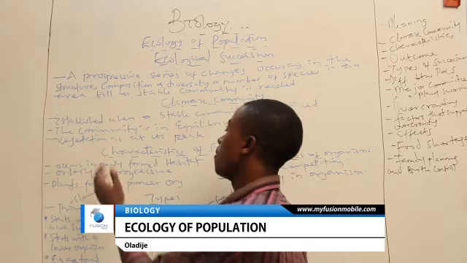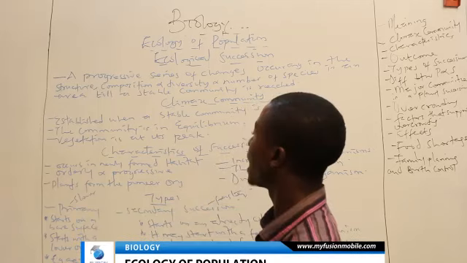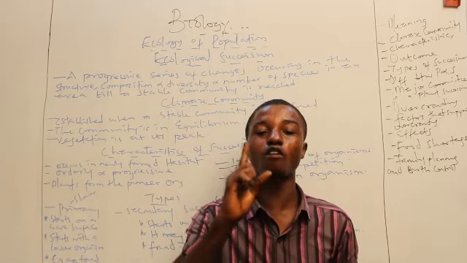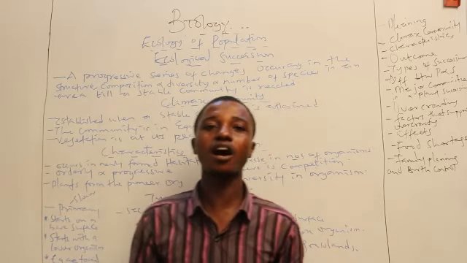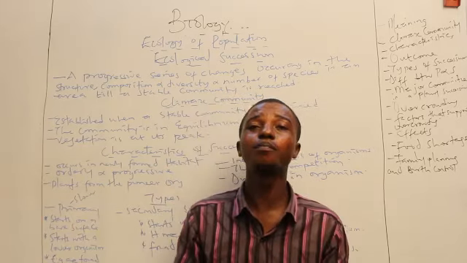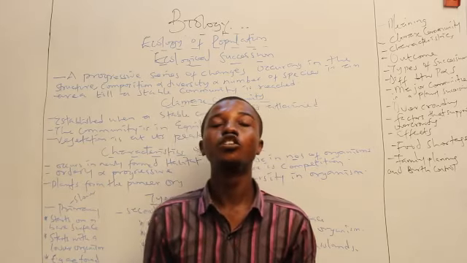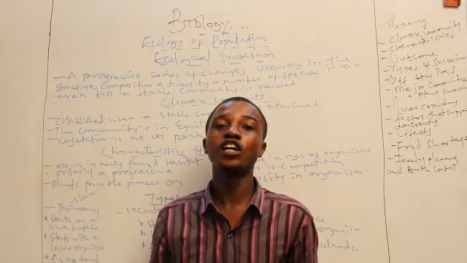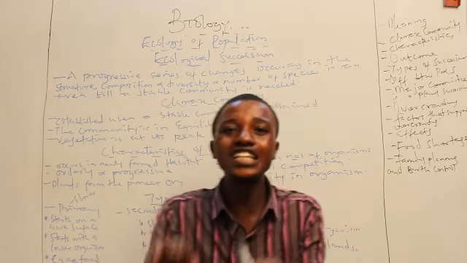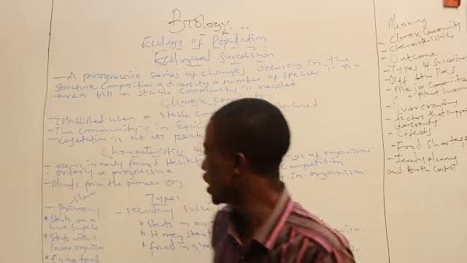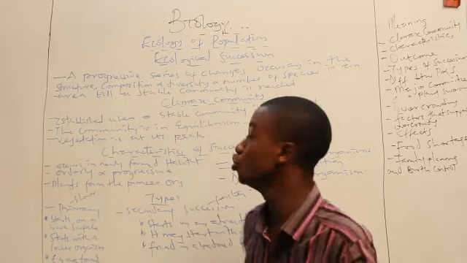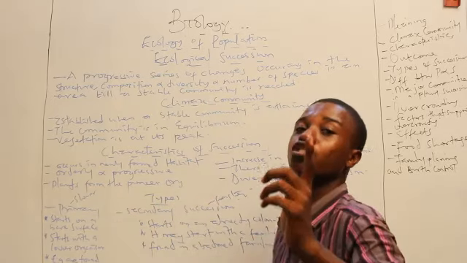Now, plants also form the pioneer organisms. What do I mean by pioneer organisms? The word pioneer talks about first of its kind. Pioneer organisms are organisms that are the first to invade a site. You want to build your house, you bought a land. The first person to get to that land is the pioneer. The first group of organisms to live in that land, to colonize the land, is called the pioneer organism. Now for succession, the first organisms are usually plants. Never forget, they are usually plants.